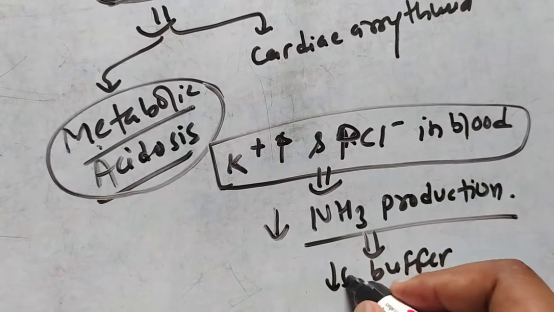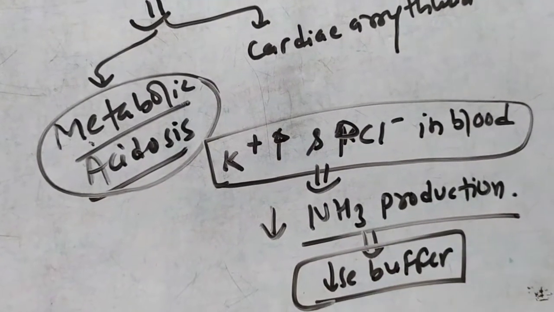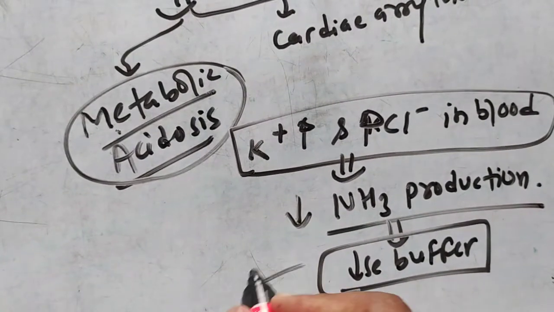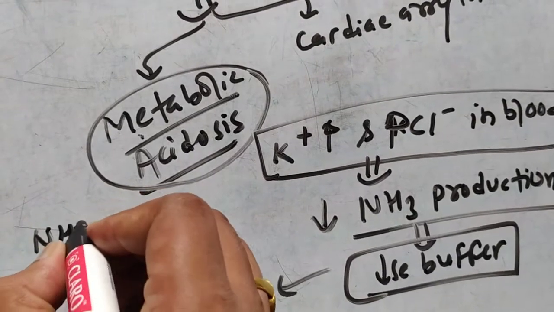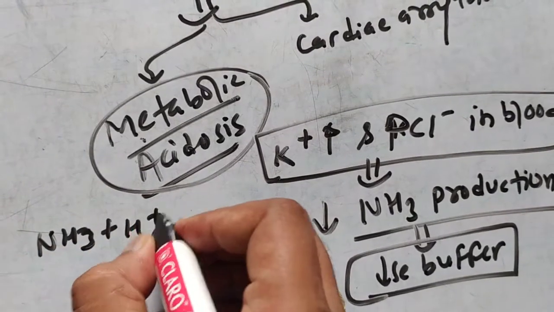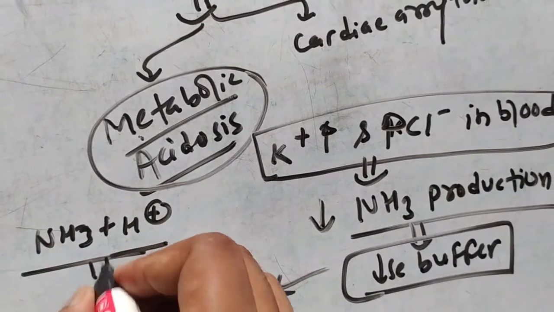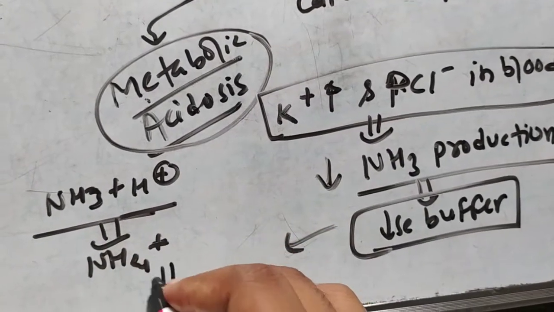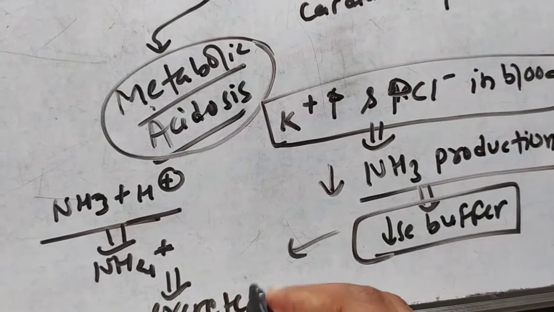So there is a decrease in the buffer. NH3 usually combines with a proton to form NH4+, and this NH4+ is excreted in the urine.